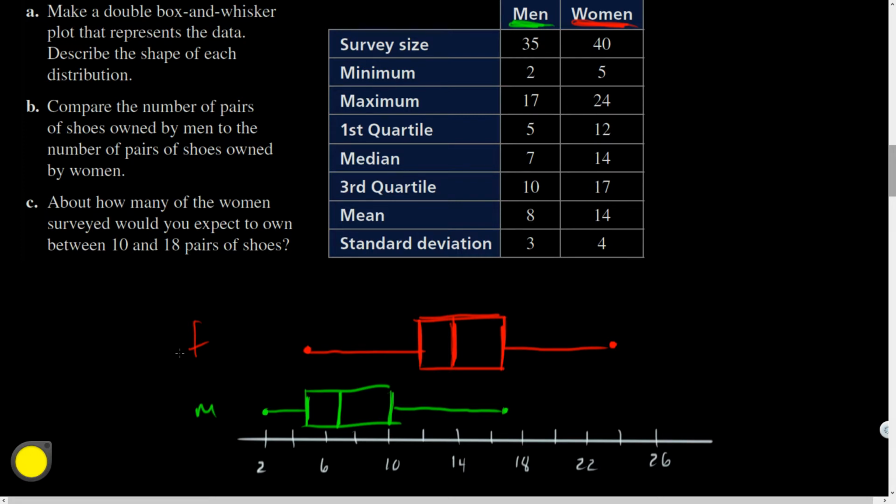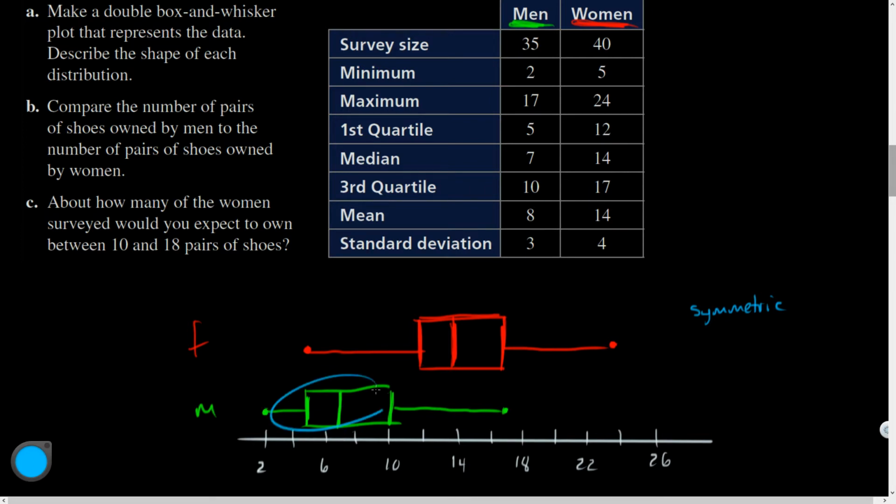It says describe the shape of each distribution. Based on this outcome, the female distribution looks pretty symmetric. How would you describe the shape of the male distribution? It looks like the data is more densely compact over on the left side, because each of these regions represents 25%.